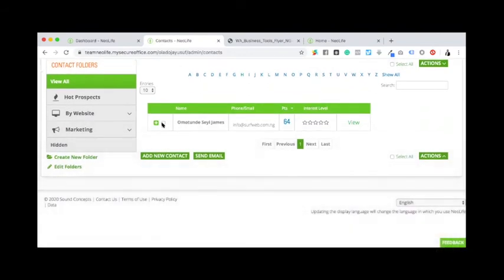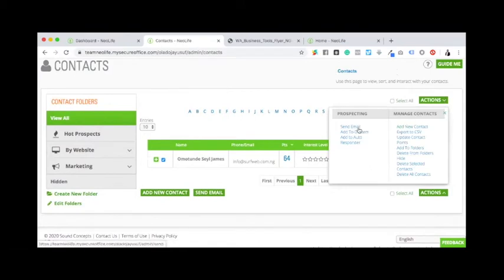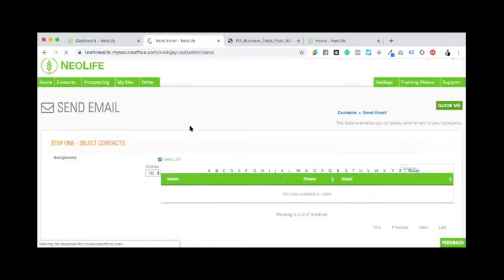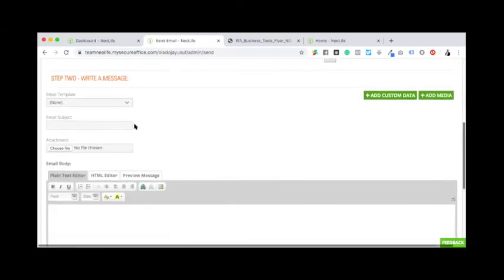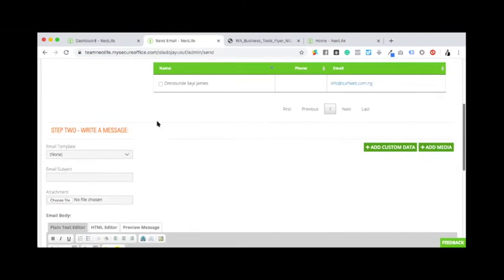If I select this now and say I want to send something, let's say an email, autoresponder, whatever it is, to this particular contact, I can actually select from the template. This time around, the template, you can see the digital team template.